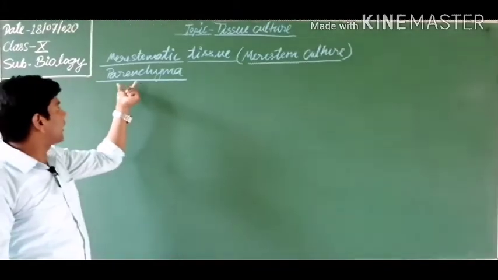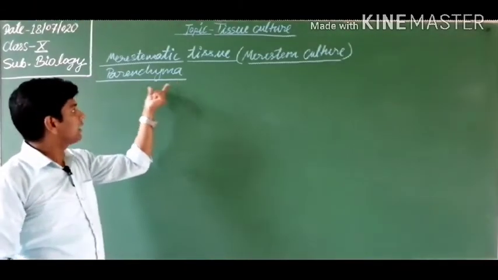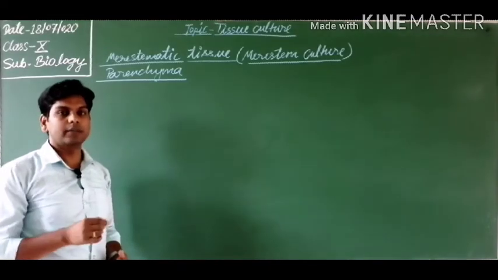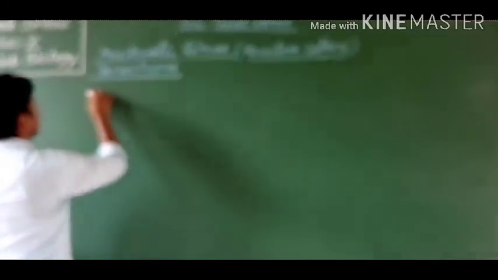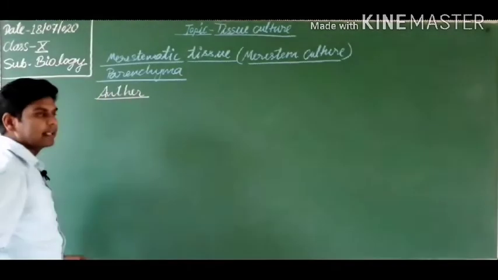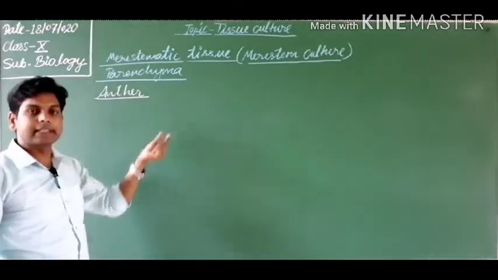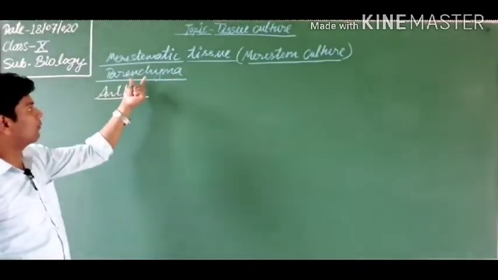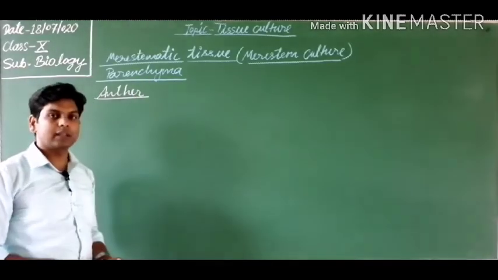But when parenchyma tissue is used in the tissue culture technique, it is named after the plant part. If we take tissues from the anther, it is known as anther culture. When we take the seed, it is known as embryo culture. So different types of plant tissues are taken in this technique. Got it? Now let's discuss the procedure of this technique.